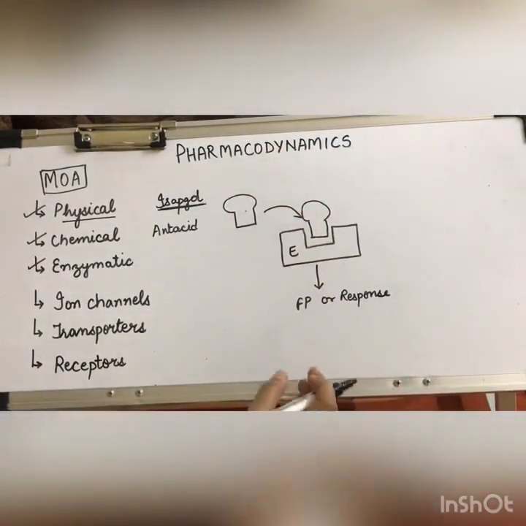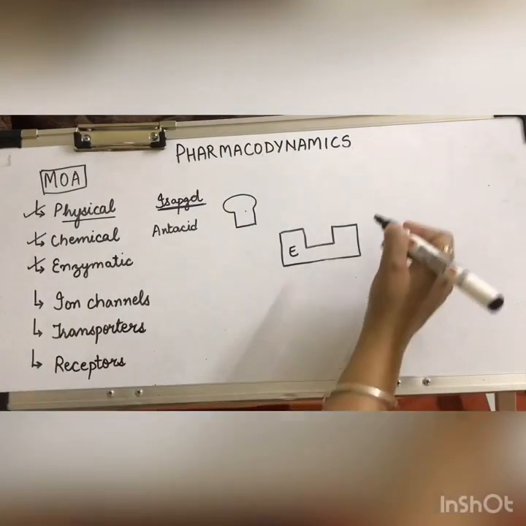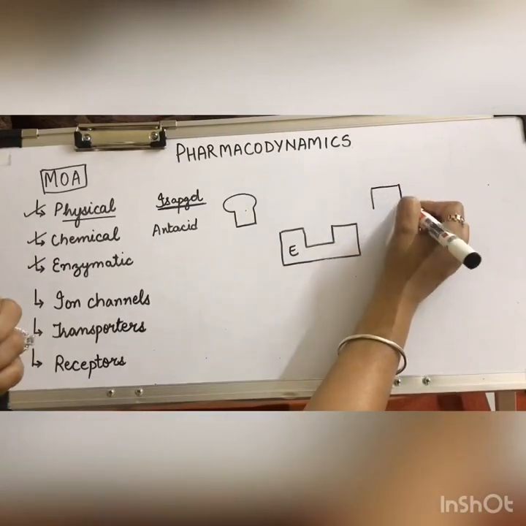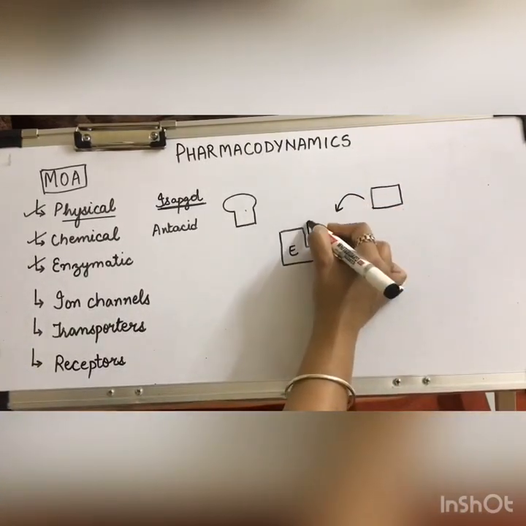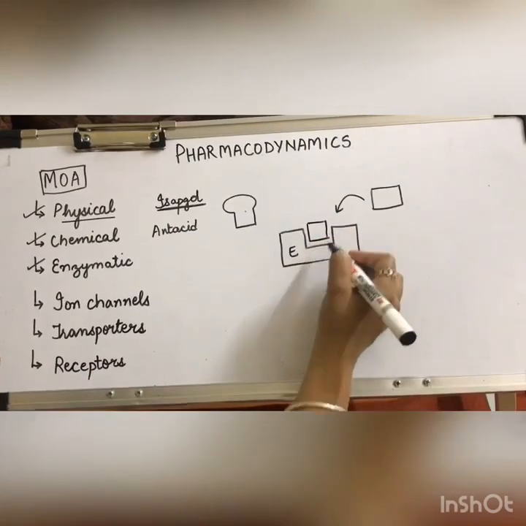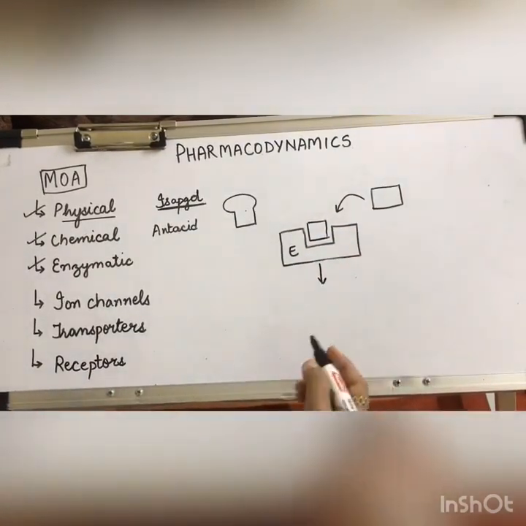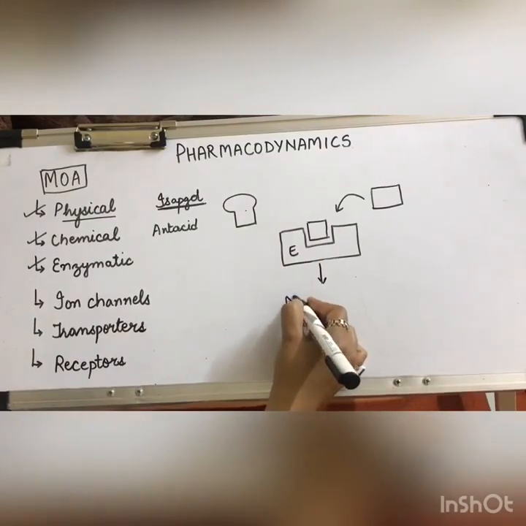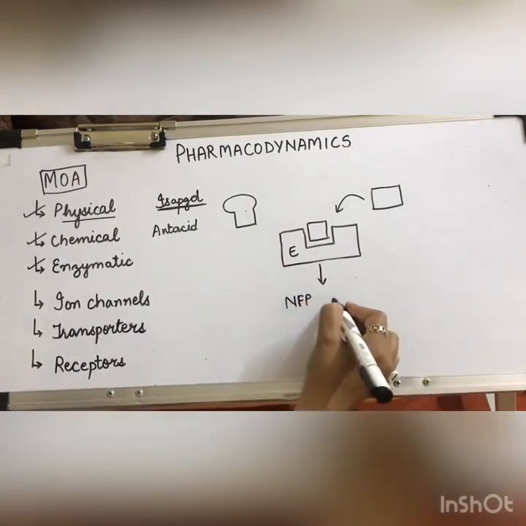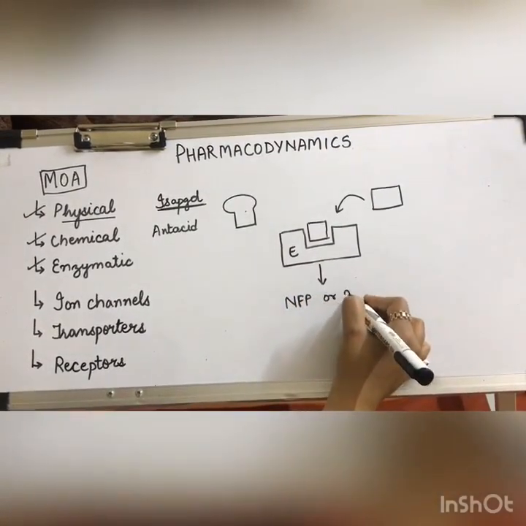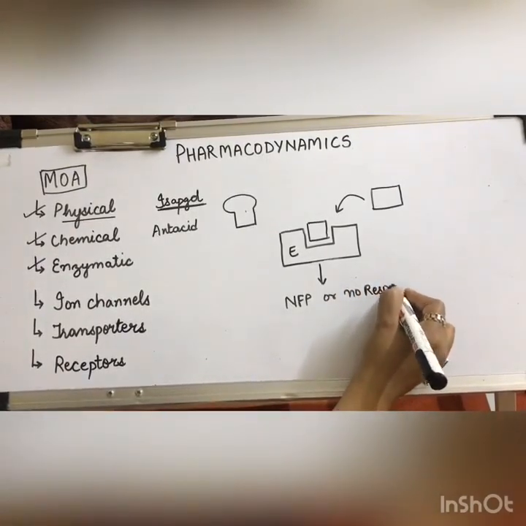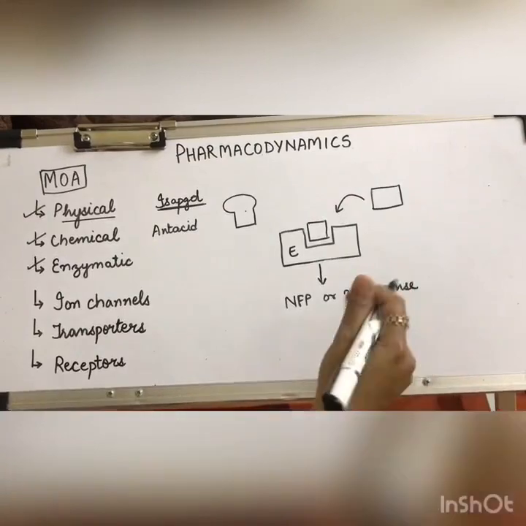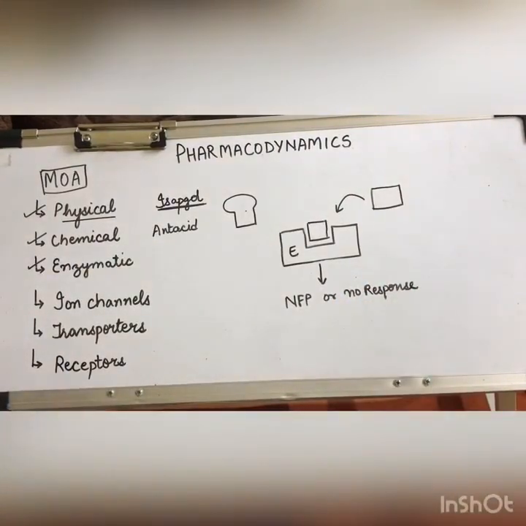This is a stimulation process. In case of inhibition, there is an inhibitor which comes and binds to the binding site of the enzyme, and either it will produce a non-functional product or it will produce absolutely no product or no response. So this is inhibition of the enzyme.